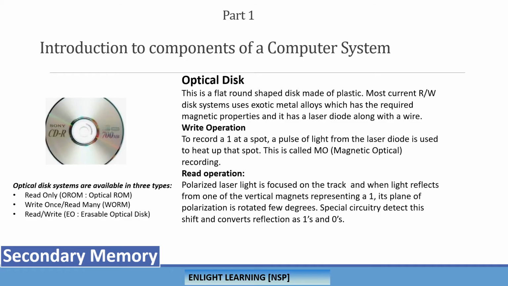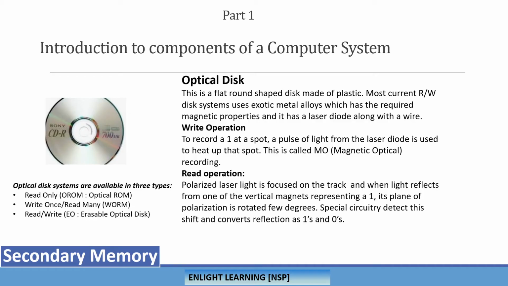Here this optical disc is again a plastic material in a round shape, but the read write operations are a bit different. Whereas previously it was magnetization and demagnetization, here we use a laser diode. To record a 1 at a particular area, you spot a laser light there. It gets heated and a small bubble forms, which is recognized as written 1. If you don't do that, it is read as 0.